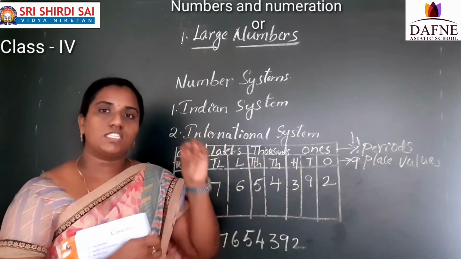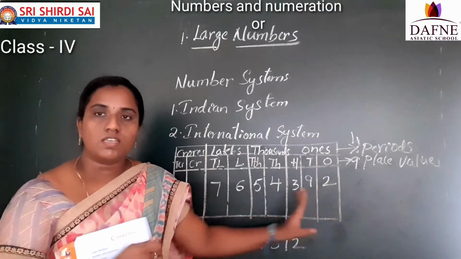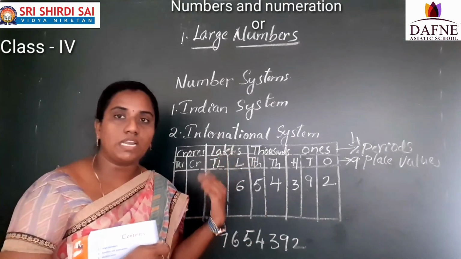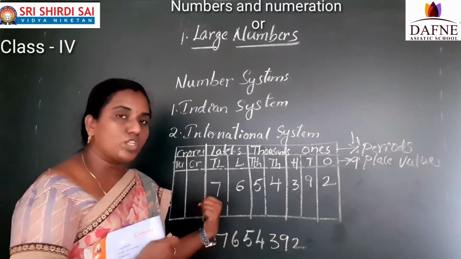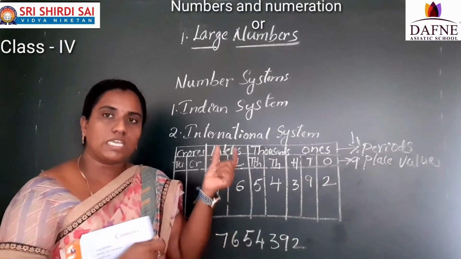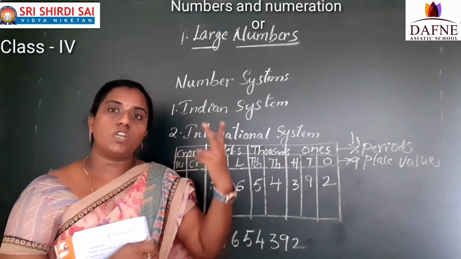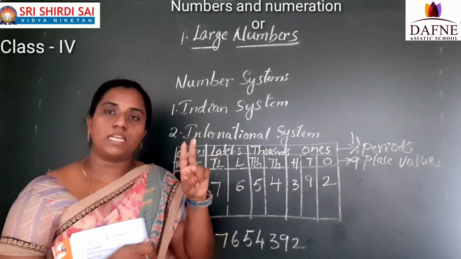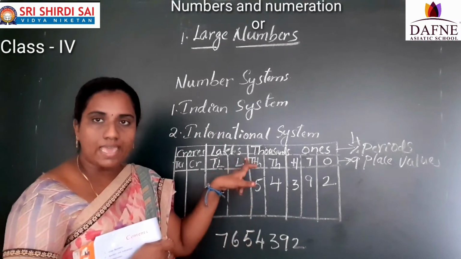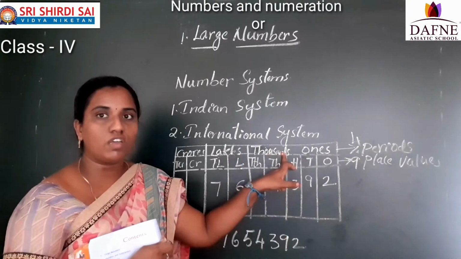So first write the number from the right side in the number system. After that, while you are reading the number, you have to start from the leftmost place. What is the leftmost place? So read the numbers in the period. Suppose in the period there is only one number, you read only one number. In the period there are two numbers, you have to read the two numbers combined. So 76 what? 76 lakhs. 54,000. This period.